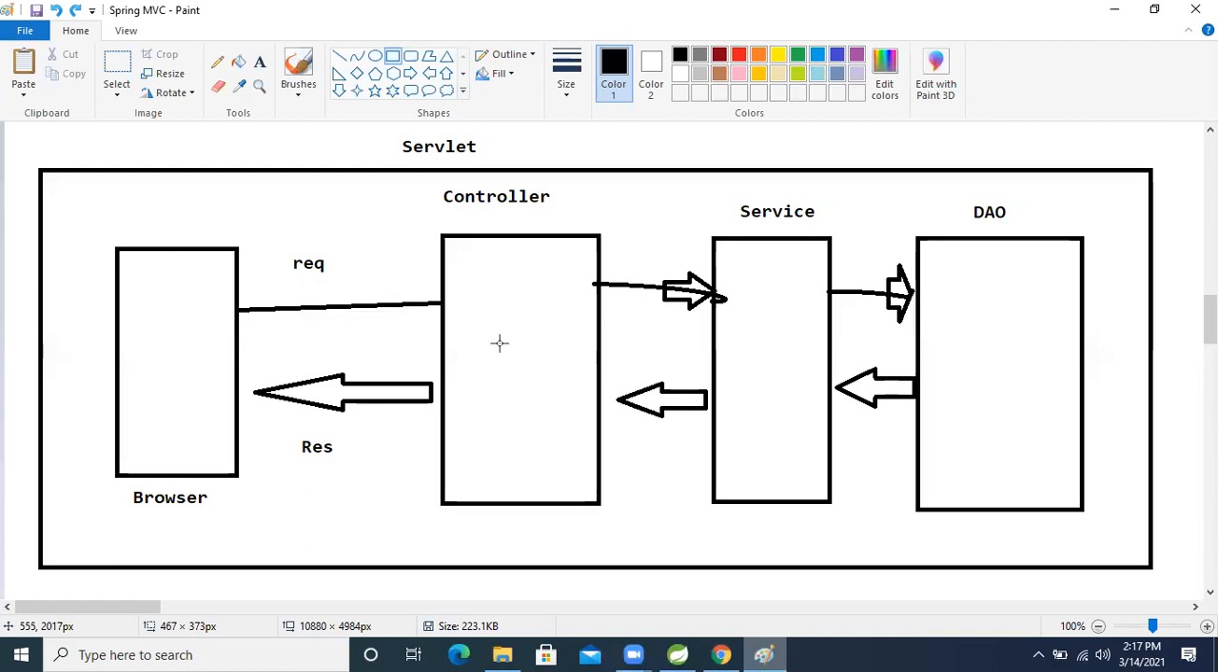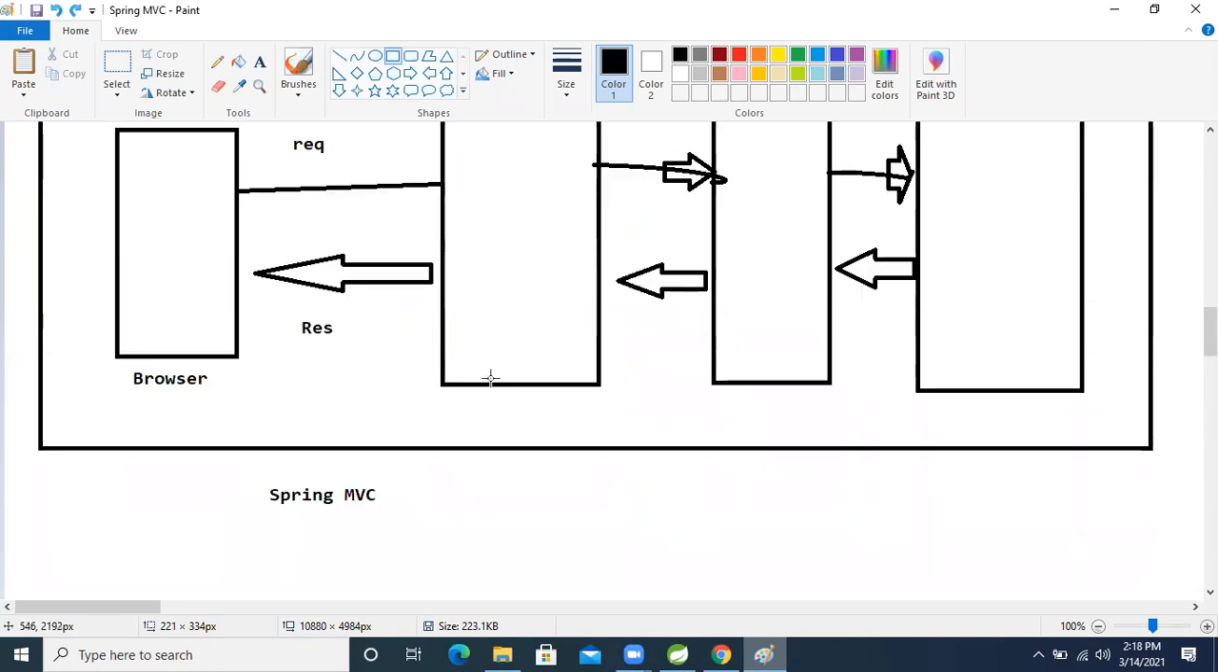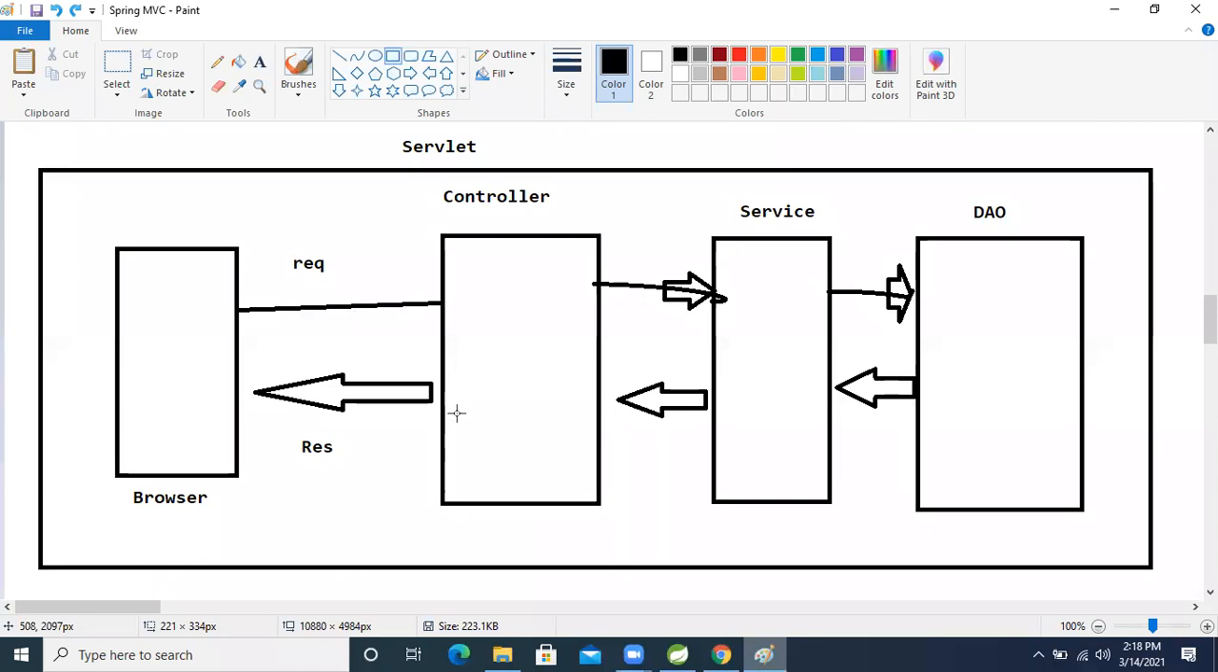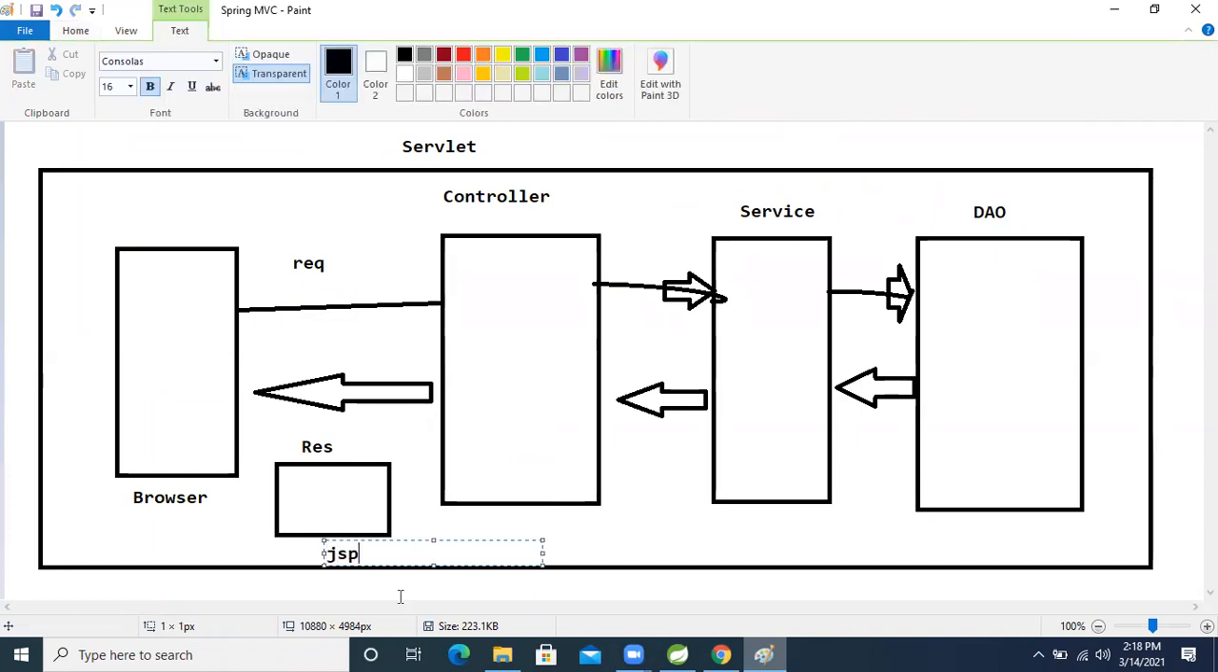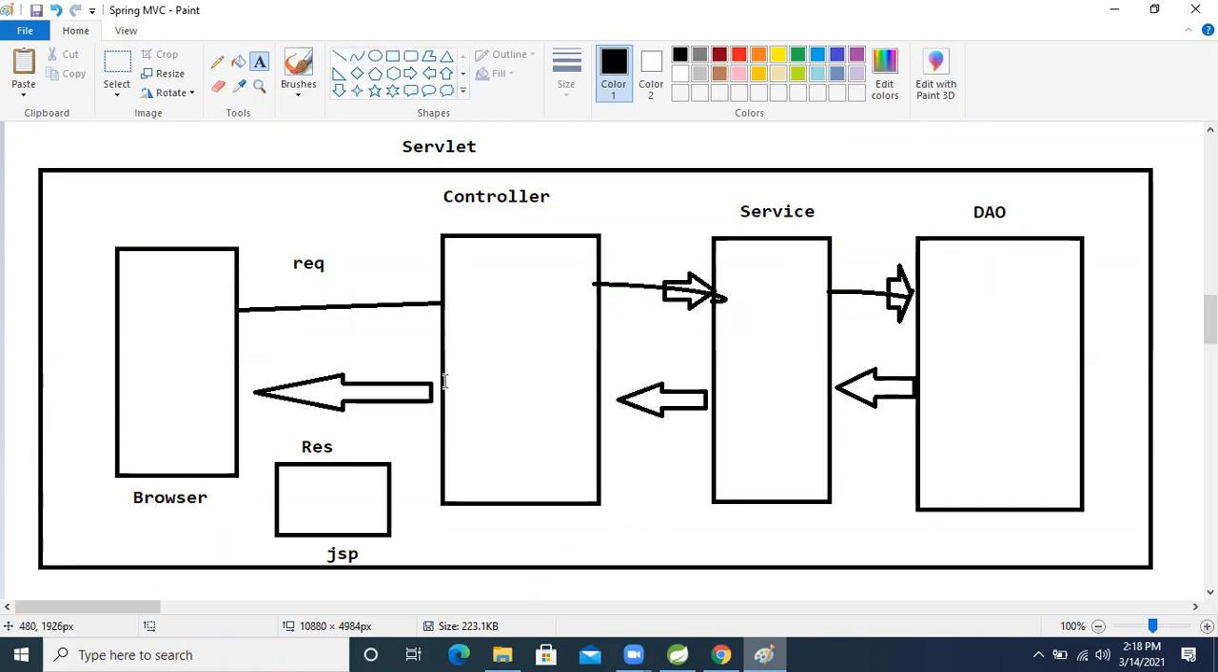But the view, who is representing the data? Our controller class is representing it, which is developed using servlet. So this controller class will become the view layer. Model, view, and controller. Who is viewing the data? The controller only, using JSP.